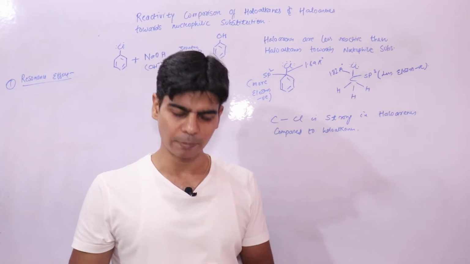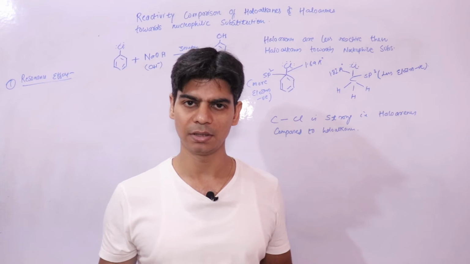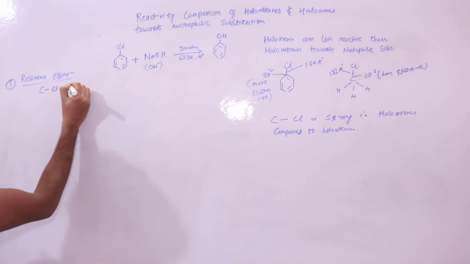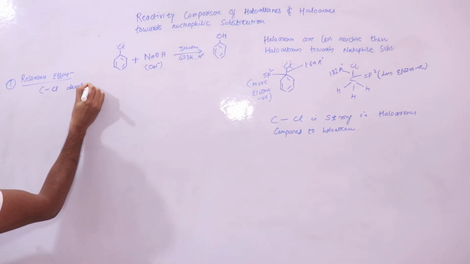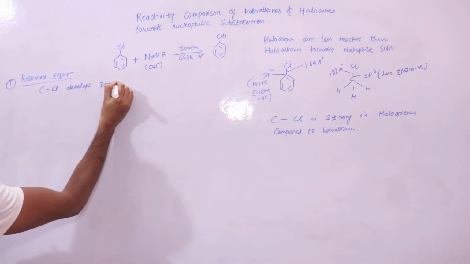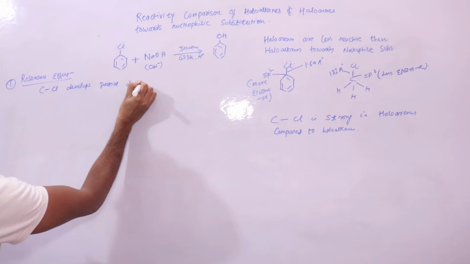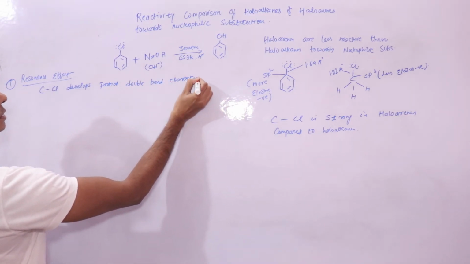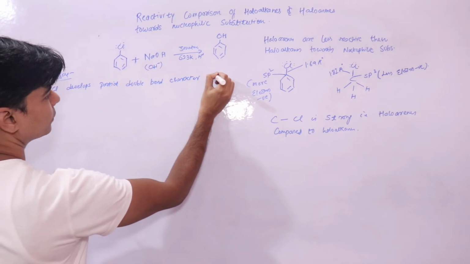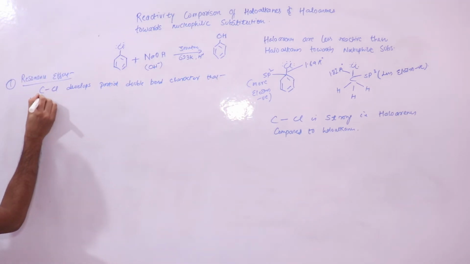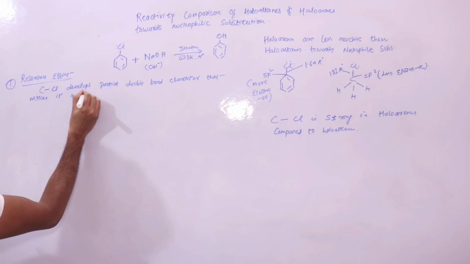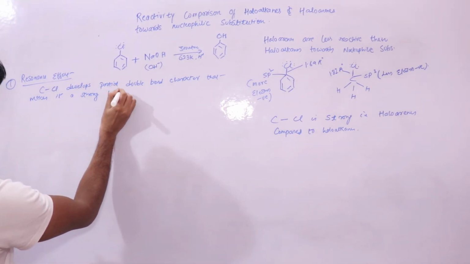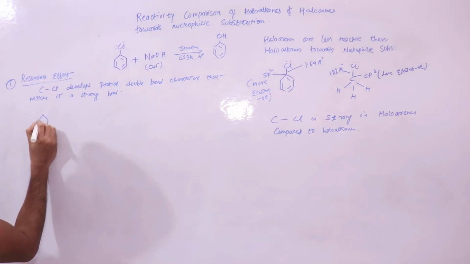and we know that double bonds are stronger compared to single bonds. So as per this, the C-Cl bond develops partial double bond character, that makes it a strong bond. This is a strong bond due to partial double bond character. Now let's see why it develops this double bond character.